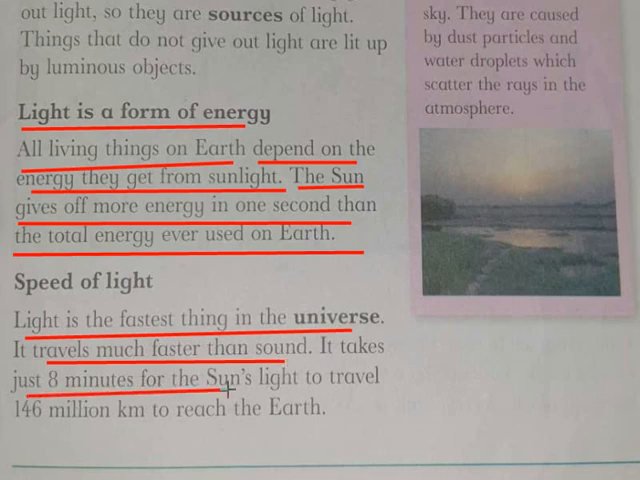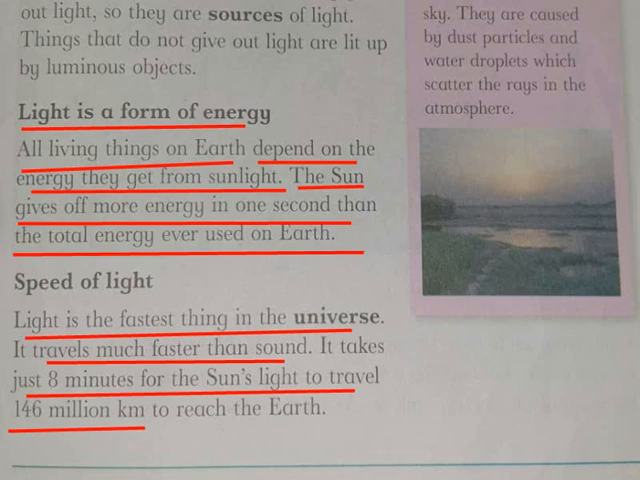It takes just 8 minutes for the sun's light to travel. The sunlight comes to us in 8 minutes. And how far is it? 146 million kilometers. It is far away, 146 million kilometers, and it reaches us in how many minutes? It reaches us in 8 minutes only. Understand? So this is how the speed of light works.